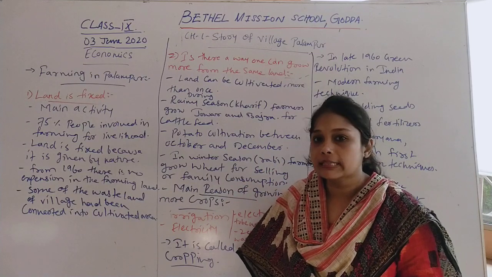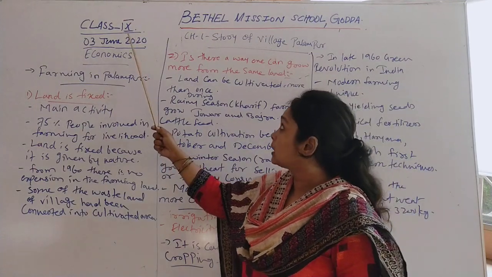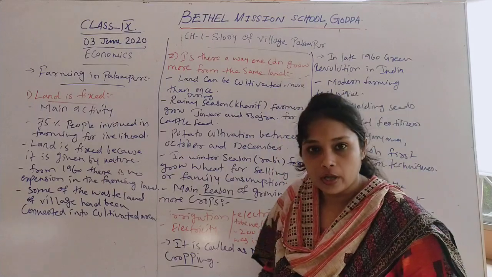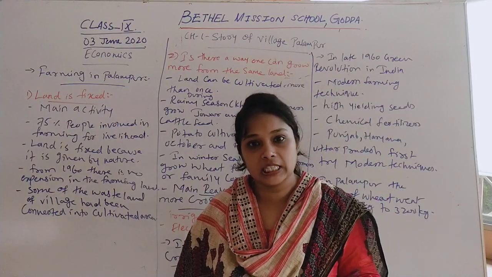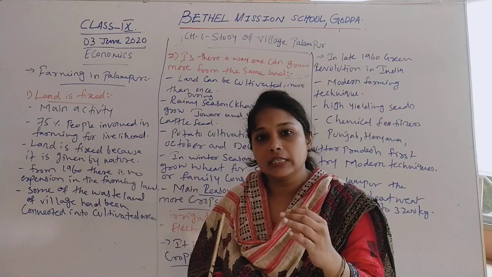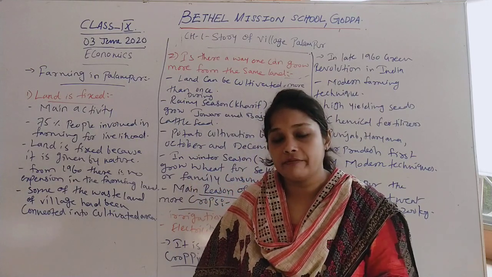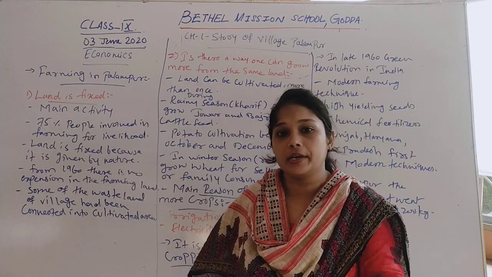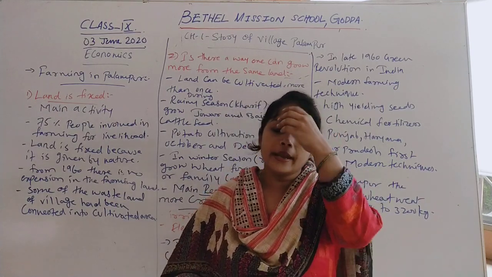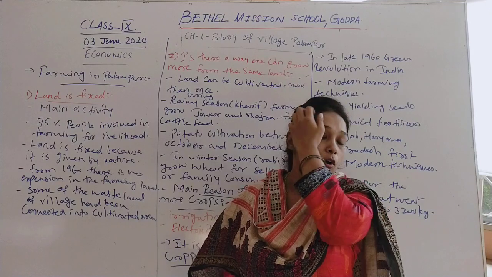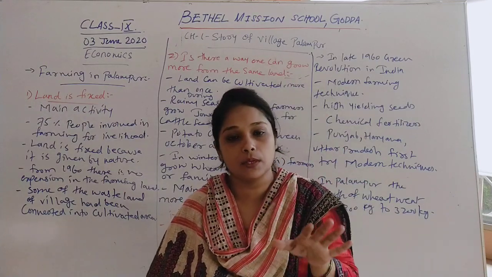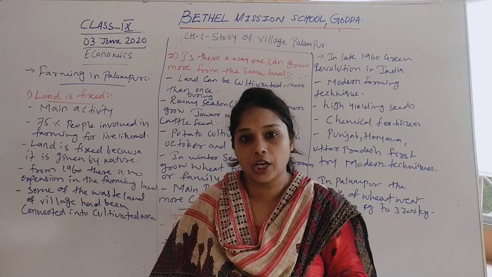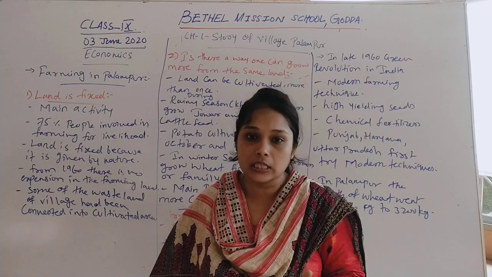Today we are on our third session of class 9, chapter 1, economics, story of village Palampur. As in our last video we have discussed that economics is a new subject for you all. So we have discussed that to understand economics in a better way, we need to understand the economic system. And in that we have seen that the economic system comprises three different economic activities, that is production, distribution and consumption.